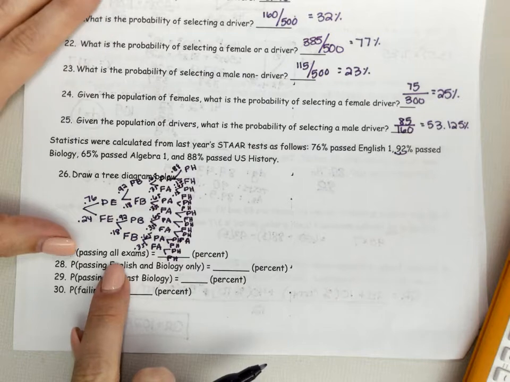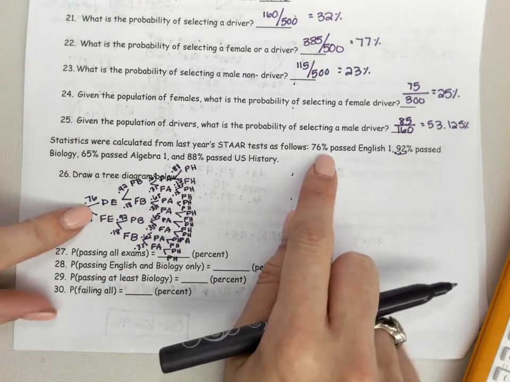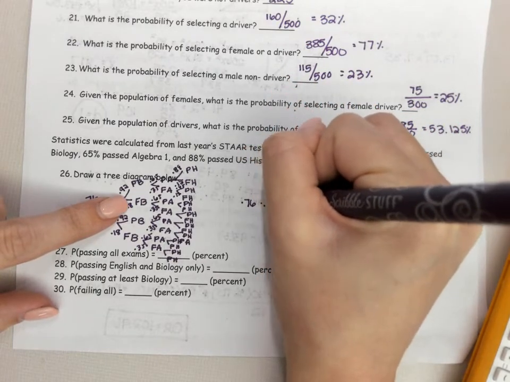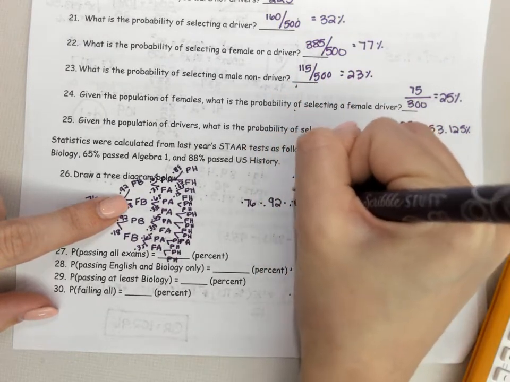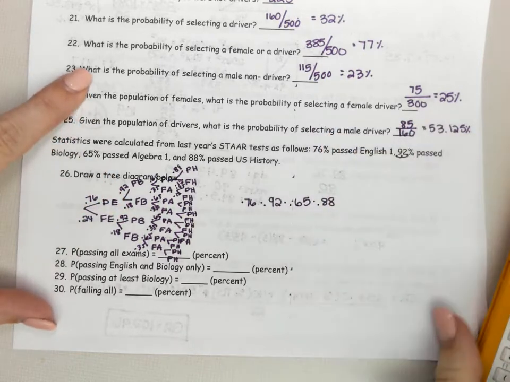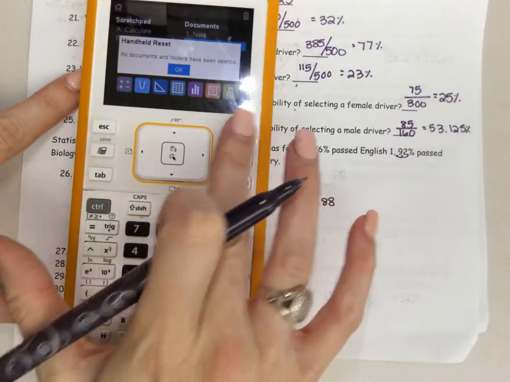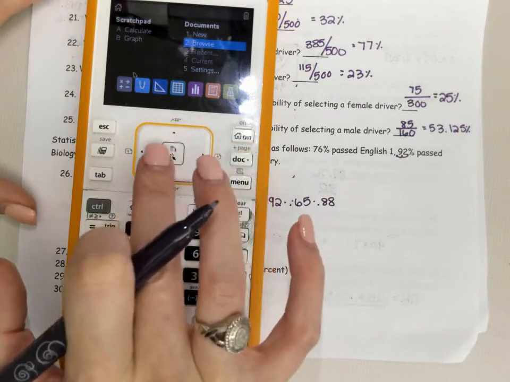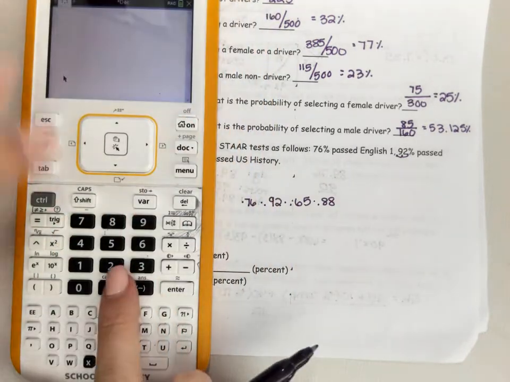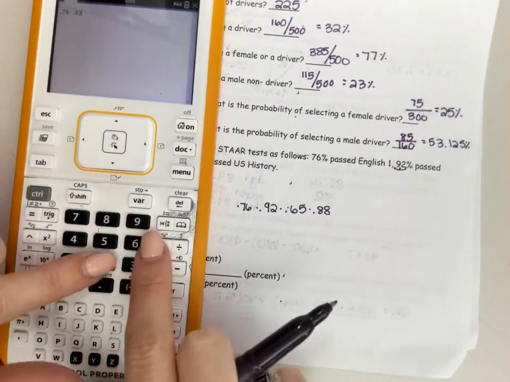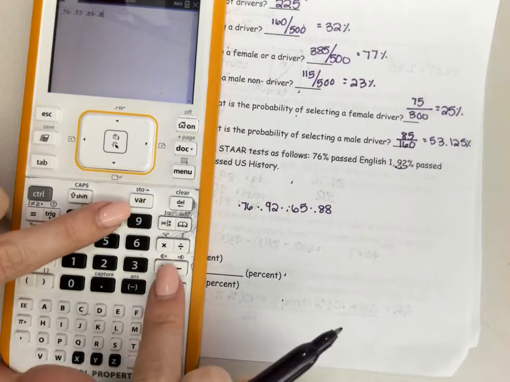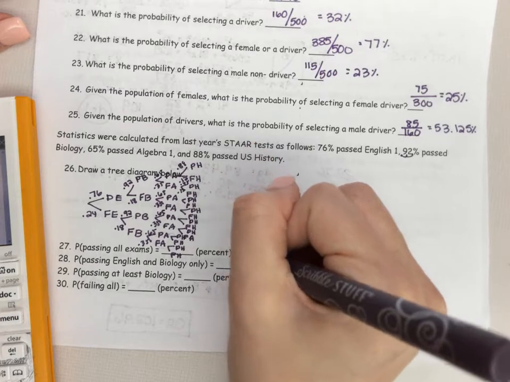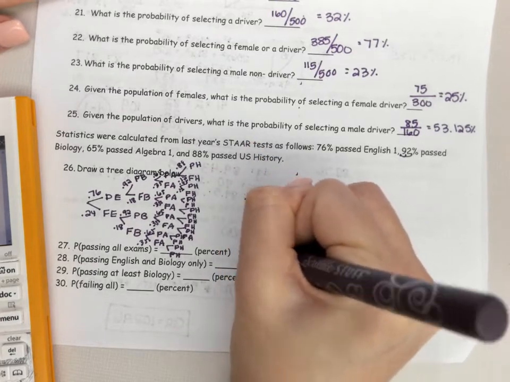Alright, so passing all exams, so the probability to pass English is 0.76 times 0.92, 0.65, 0.88. So I go to my home calculator screen, and I just multiply all of these probabilities together. 0.76 times 0.92 times 0.65 times 0.88. And I get a total probability of 39.99% or 40%.